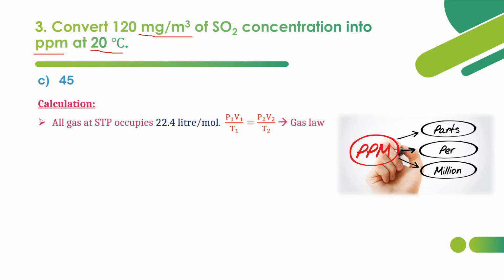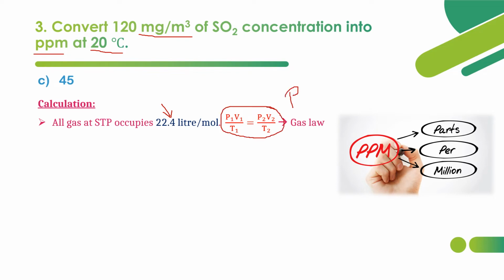Now we shall see the calculation part. All gas at STP. What is STP? Standard temperature and pressure condition. That is, standard temperature means 0 degree Celsius, and standard pressure means equivalent to atmospheric pressure. So that is the standard temperature and pressure conditions. So all gas at STP occupies 22.4 liter per mole. This is a basic thing we have to remember. All gas at STP occupies 22.4 liter per mole, and this equation is the gas law.